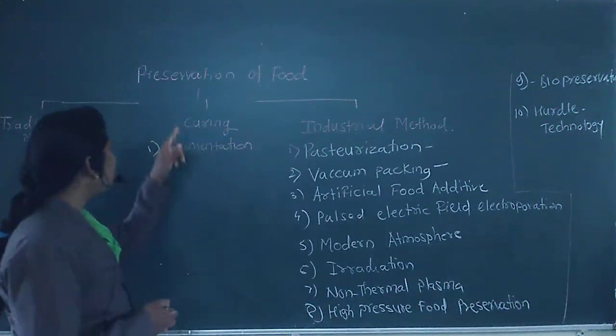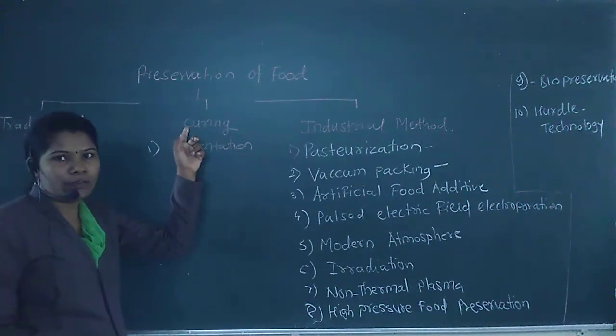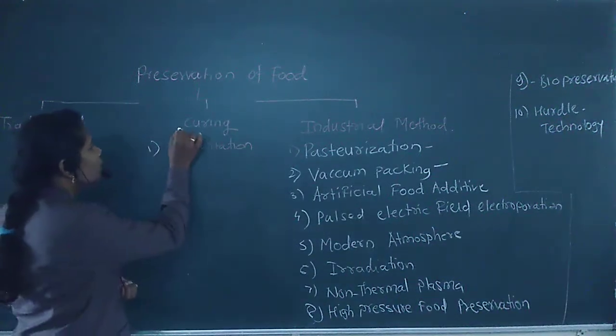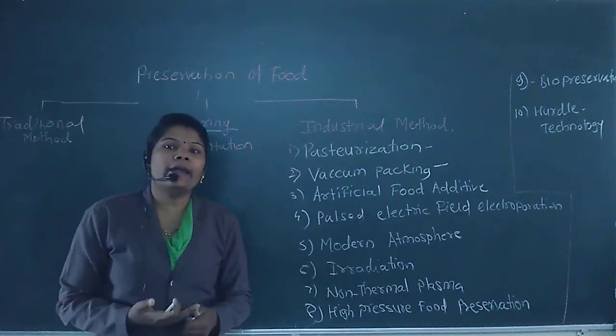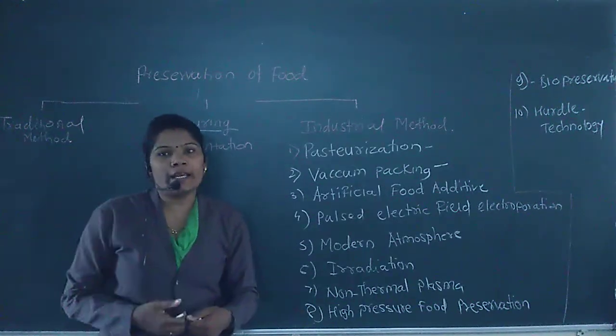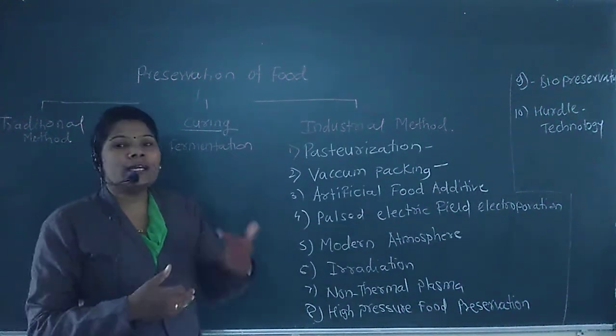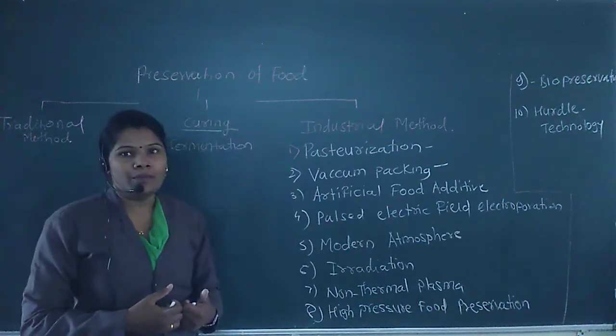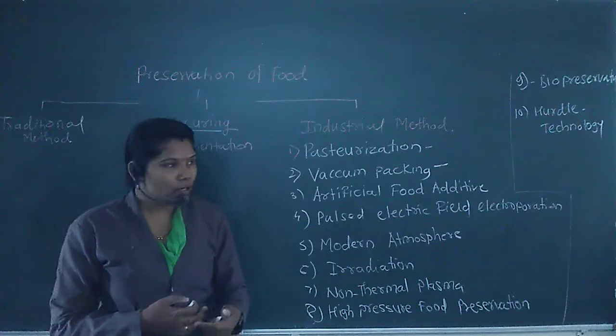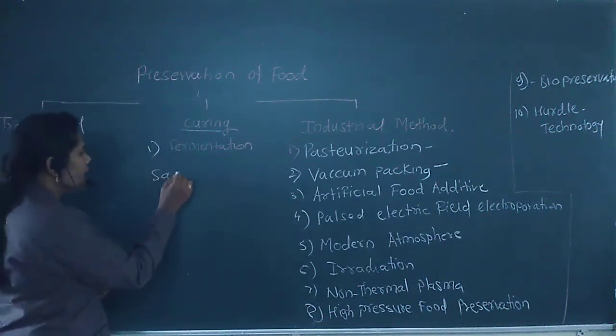Today we are going to learn the second type of food preservation, that is the curing process. The curing process is nothing but the dehydration process. To increase the rate of dehydration, we add some preservative agent like salt.